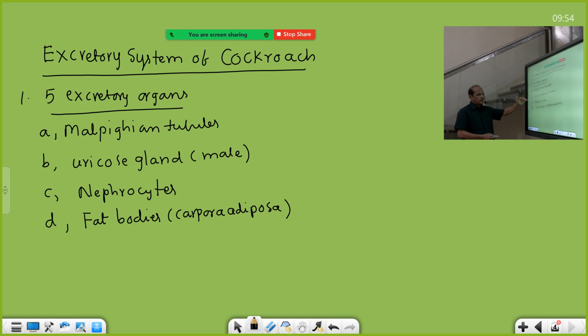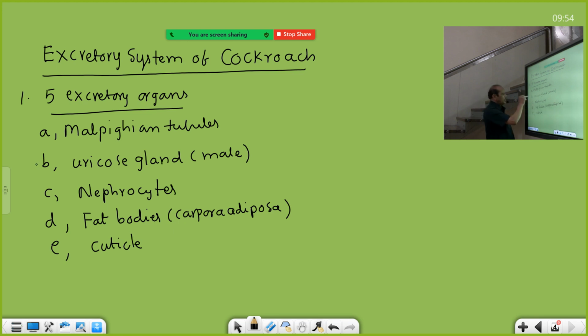And finally, these are the ones given in the NCERT, but we have additionally added here that the cuticle is also an excretory organ. Most of the waste is deposited on the body wall. So when the cuticle is cast off, when the cuticle is shed, the waste is shed along with it. So thus the cuticle also acts as an excretory organ.